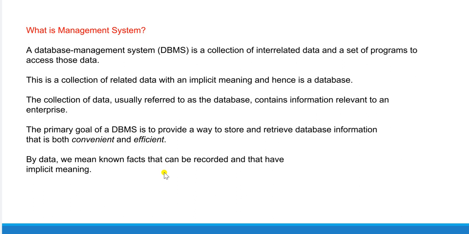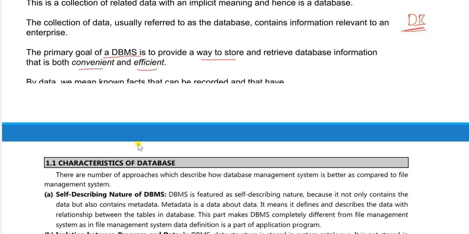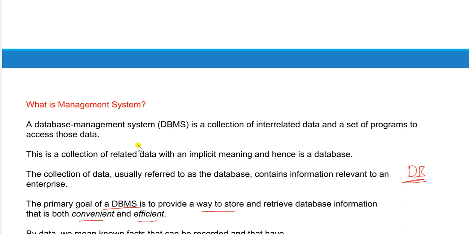So the primary goal of DBMS, database management system, is to store the data and to retrieve the data from the database, in both a convenient and efficient manner. So this is about the management system, and this is about what a database is.